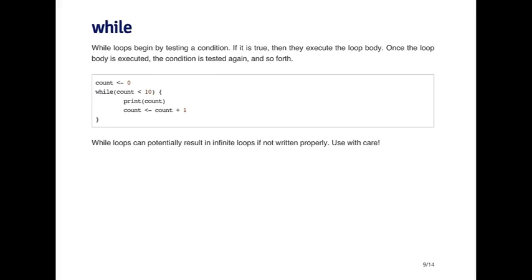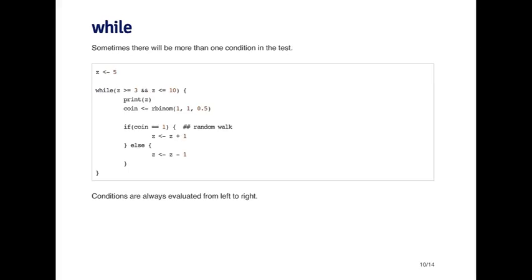But in much more complex pieces of code, it can be hard sometimes to figure out whether the while loop will finish. And so often it's safer to use something like a for loop that has a hard limit on the number of times it can execute. So that's not necessarily saying that you should never use a while loop, but you just have to be careful when you do use them.